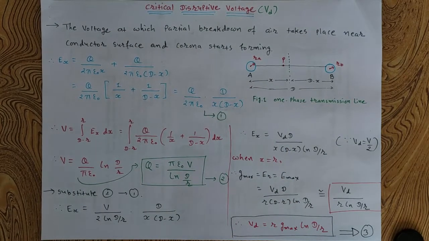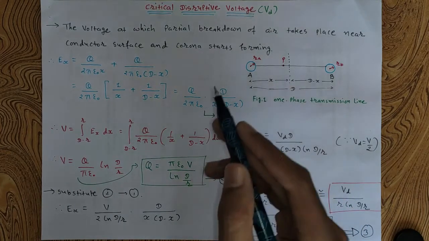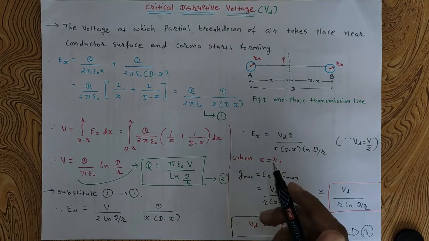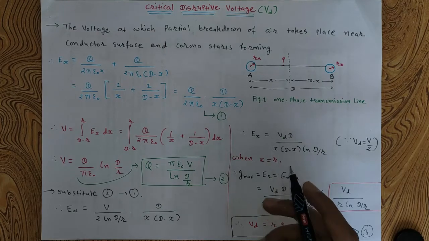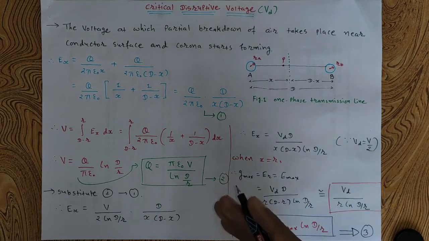The second definition of critical disruptive voltage is the minimum potential required to start the ionization of the air surrounding the conductor surface. The voltage is expressed in kilovolt to neutral, that is phase to neutral voltage.